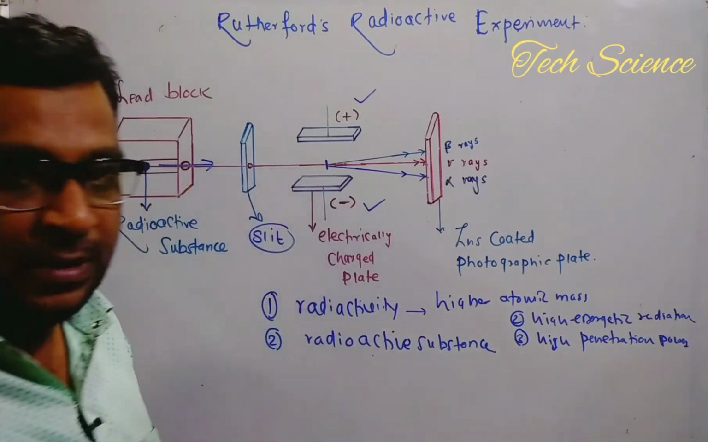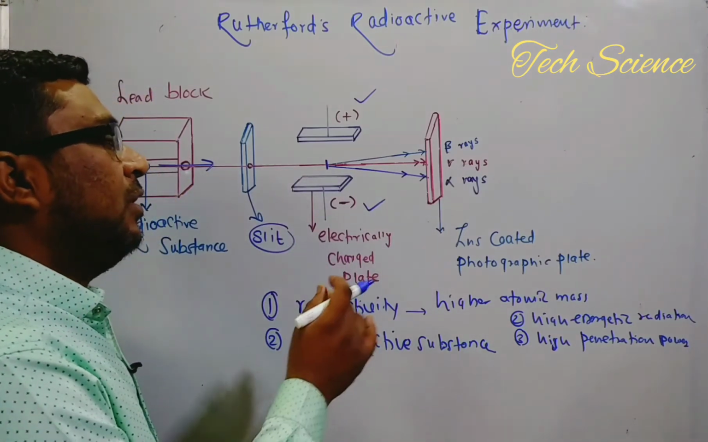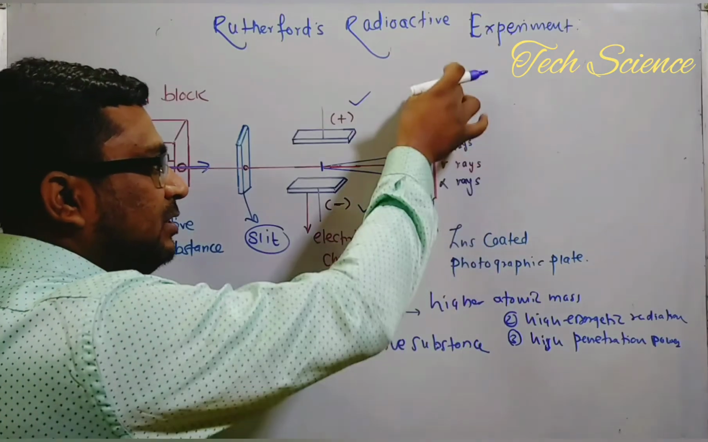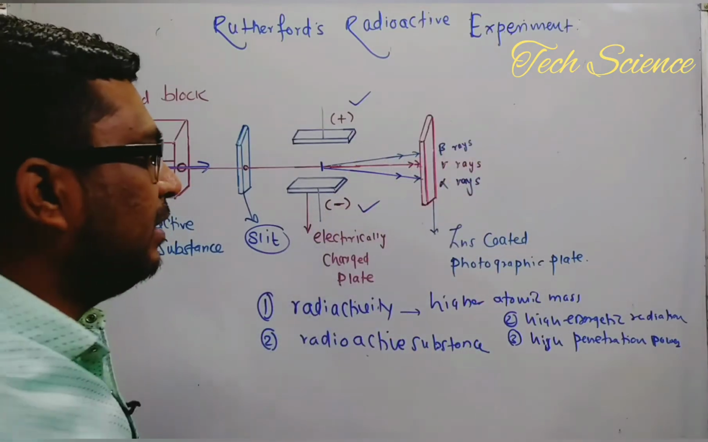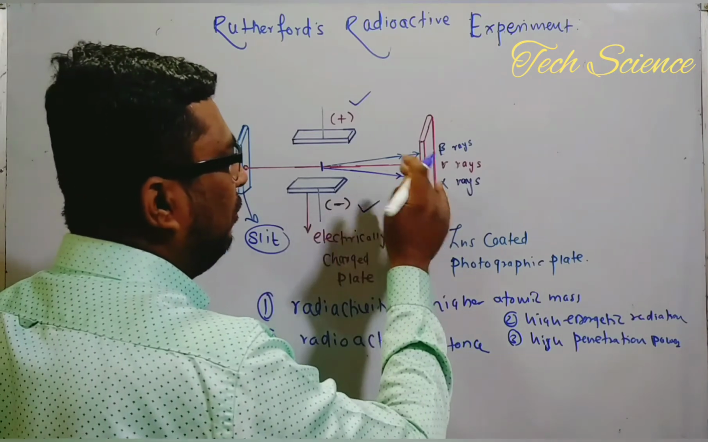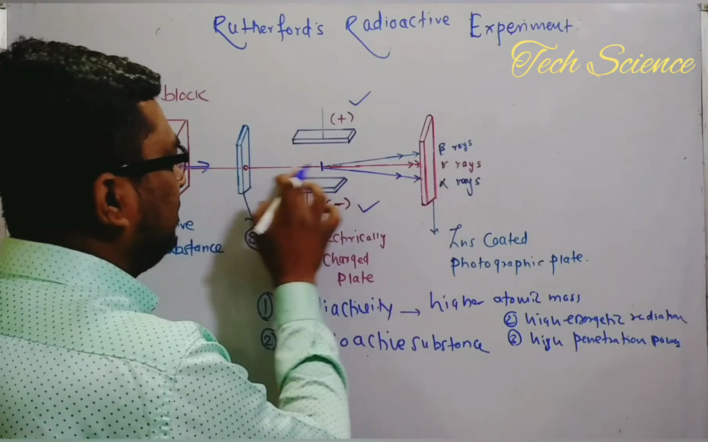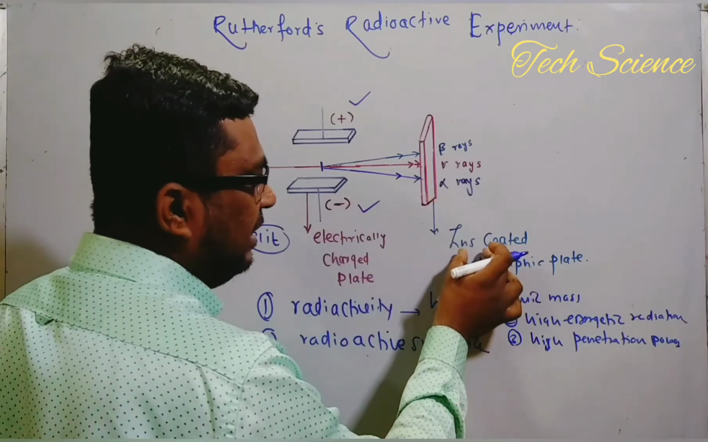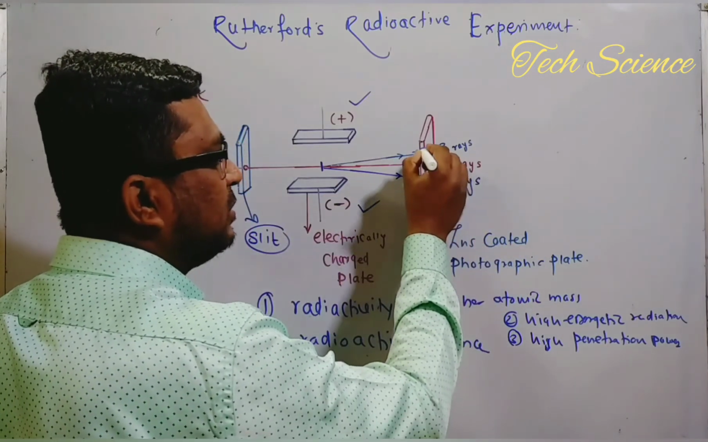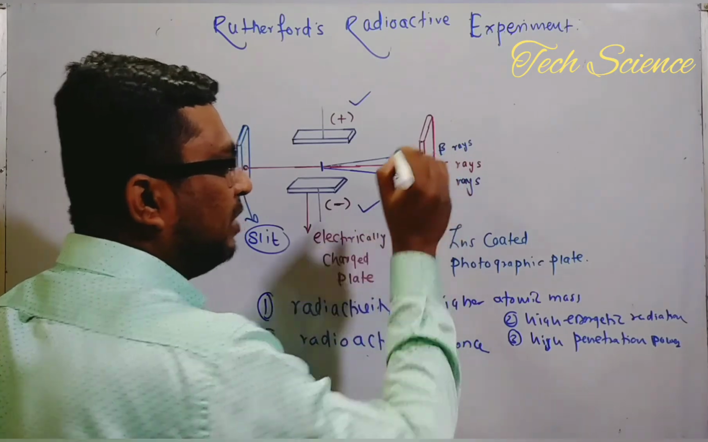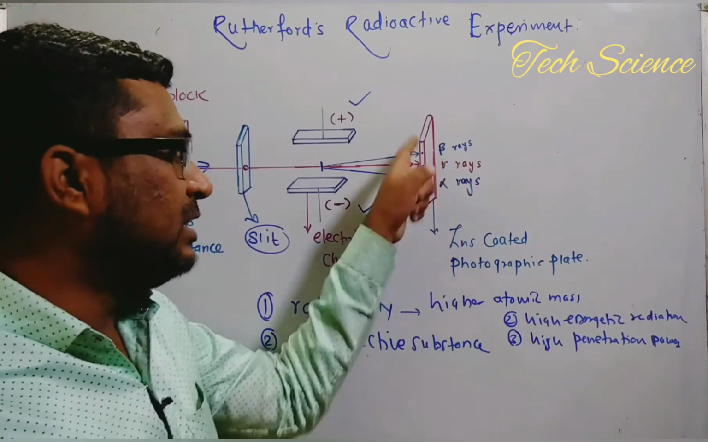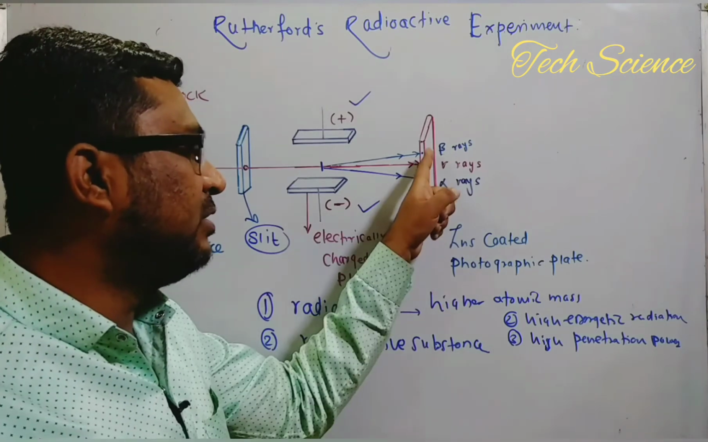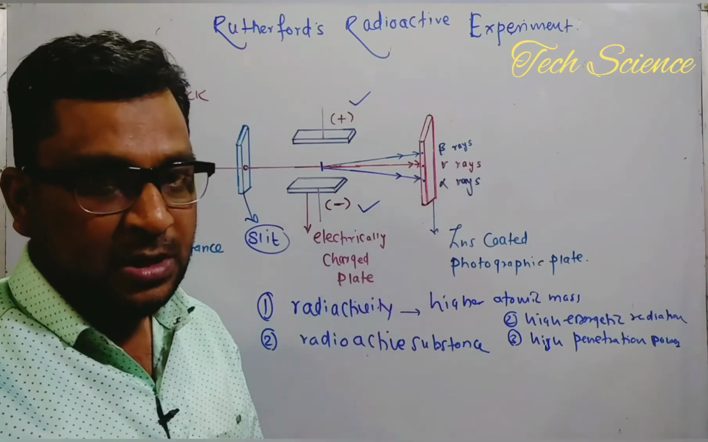Afterward, there is the photographic plate, which is made up of ZnS. Because of the ZnS, when the radiations fall on it, a fine spot is observed at three different places. A fine spot is observed because this screen is fluorescent, and so you observe three fine spots. What does this mean?